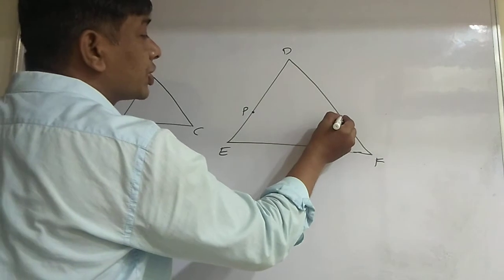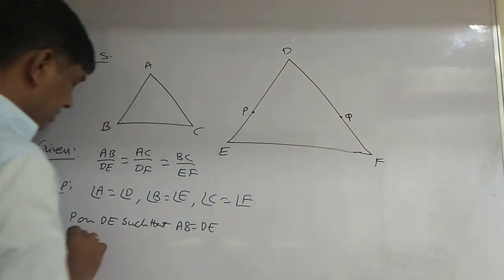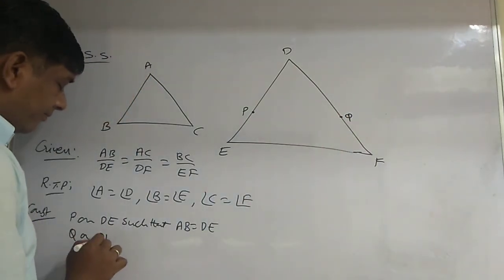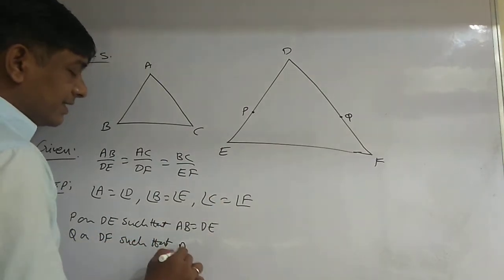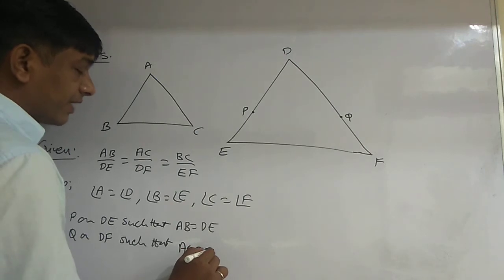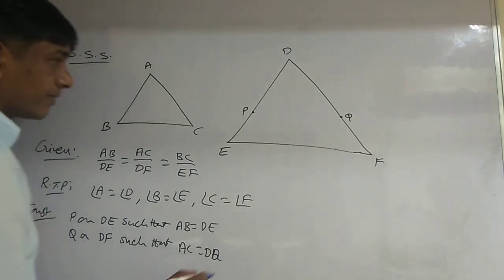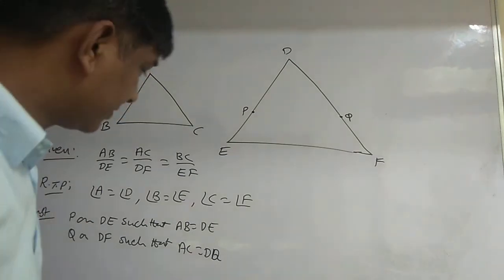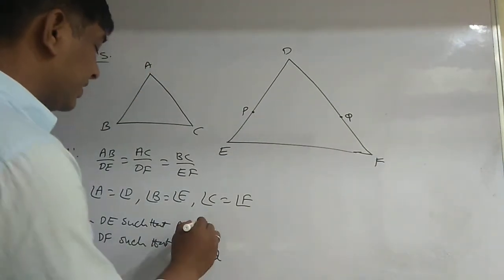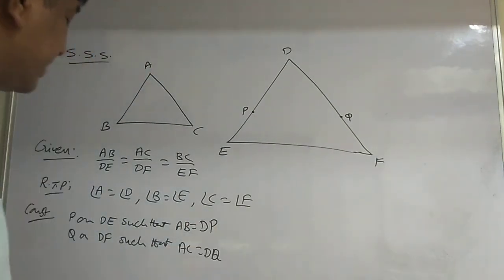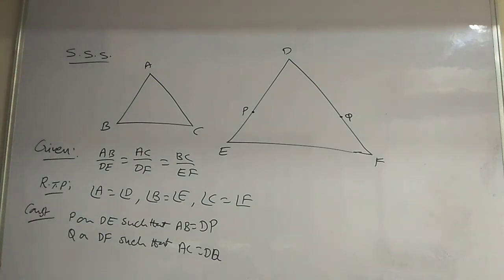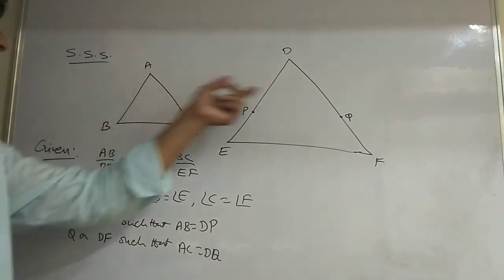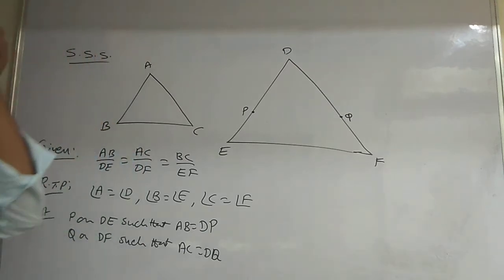Mark a point Q on DF such that AC is equal to DQ. Correct it here, okay, such that AB is equal to DP and AC is equal to DQ. Is it clear?